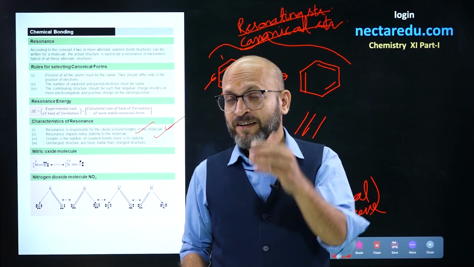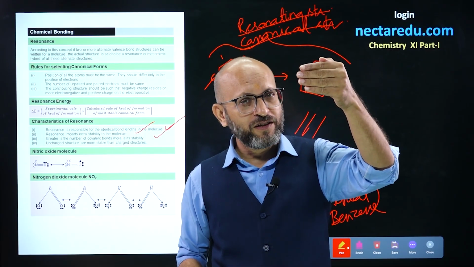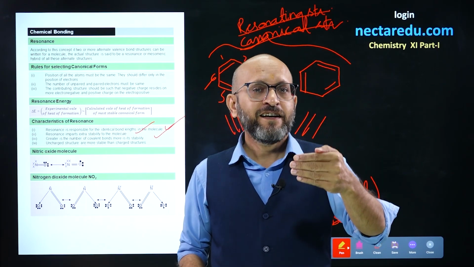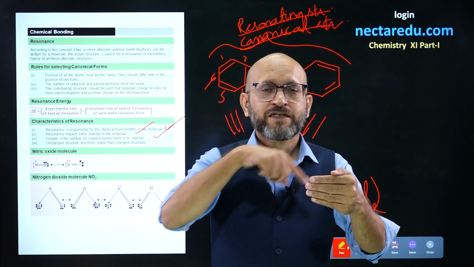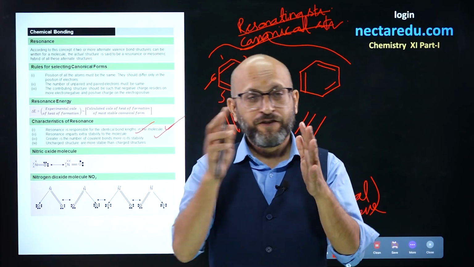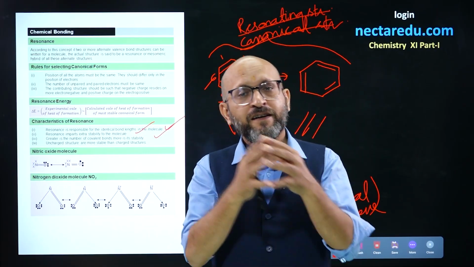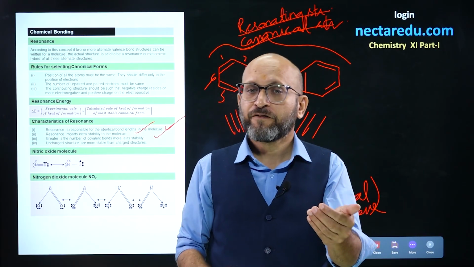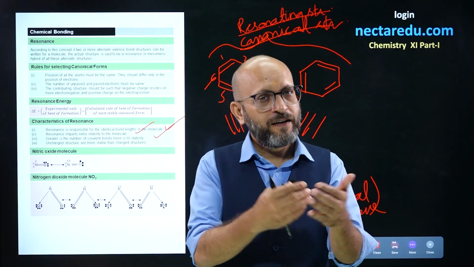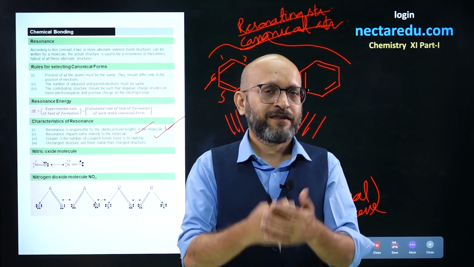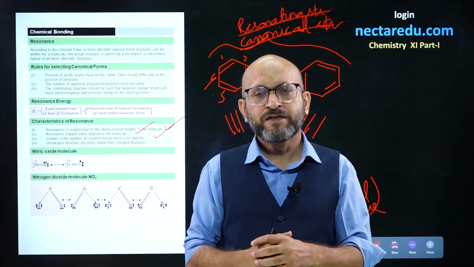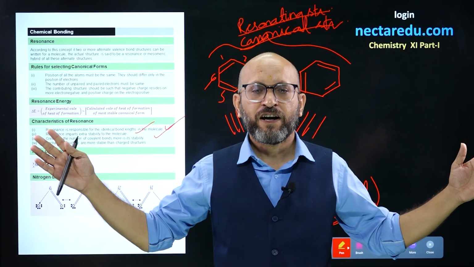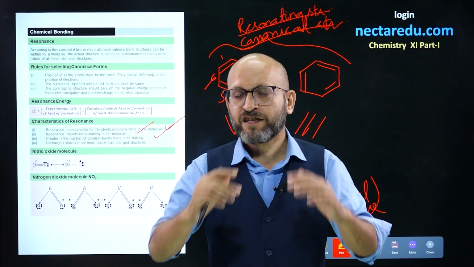The sequence is very important. First check whether the molecule is neutral. If neutral, then that resonating structure is most stable. Then secondly, check whether the octet of all atoms is complete. If the octet is complete, it is more stable. Next, move on: if negative is on the electronegative atom and positive on the electropositive atom, that will be more stable. And the last point is that opposite charges should be nearby and same charges far apart. We want more attraction, less repulsion.